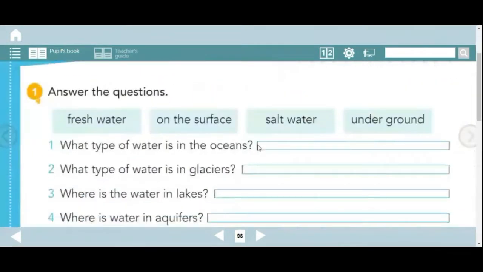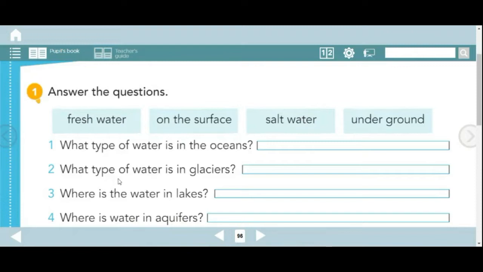Activity number 1. The instructions say, answer the questions. Here we have 4 answers. Fresh water, on the surface, salt water, and underground. We have to write any of these answers in the question number 1 or 2 or 3 or 4. The first one, what type of water is in the oceans? What type of water is in the ocean or in the sea? If it is fresh water or salt water, which one?